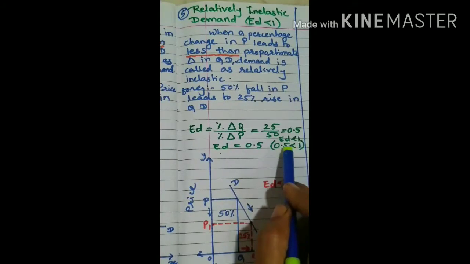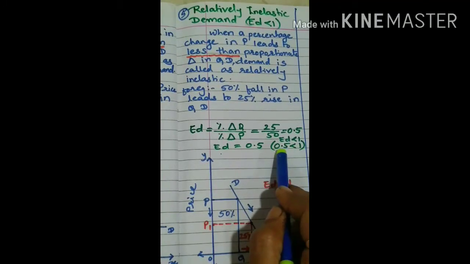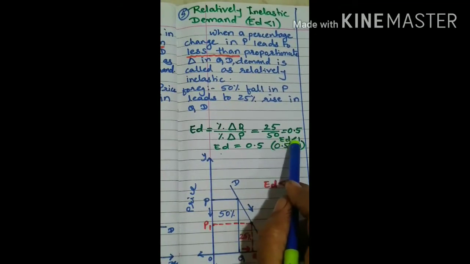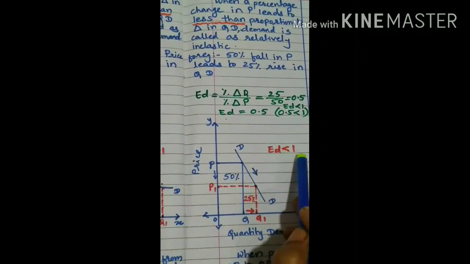So this 0.5 is what? Less than 1. This value is less than 1. That's why we write ED is less than 1. Means elasticity of demand in case of relatively inelastic demand is less than 1.